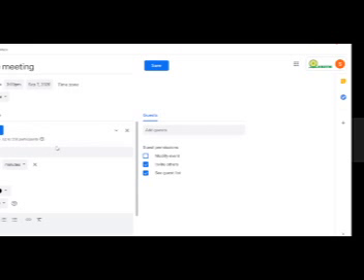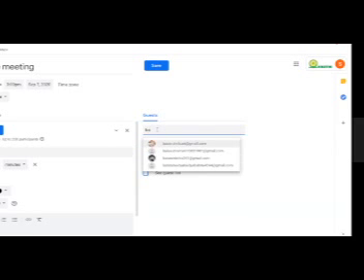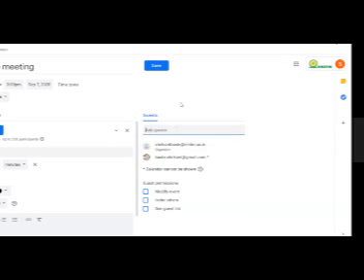Okay, now I want to add the guest, whom I want to add in my meeting, whom I want to send the link to, or who are the people who can really get the link. This link is not available to everyone. This link is available only to the people whom you want to show. So I'll add one email address. It will be showing that it is not my organization email.